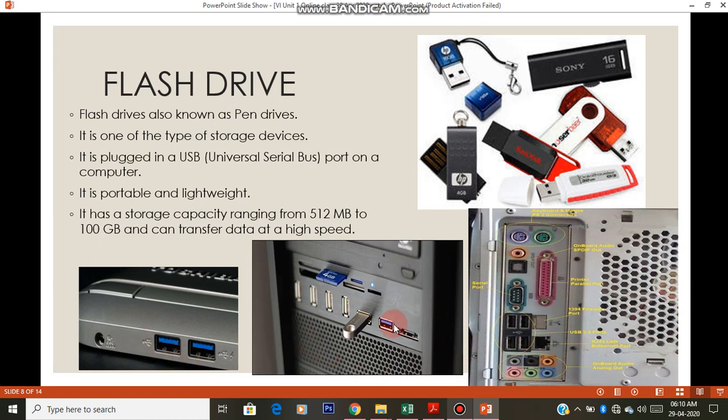On the CPU, you have these places at the front side of the CPU and also at the back side of the CPU, you can see USB ports. Whenever you want to use pen drives with your computers or laptop, you need to find some ports like this. You have to find some USB ports like this, then only you can insert the pen drive.